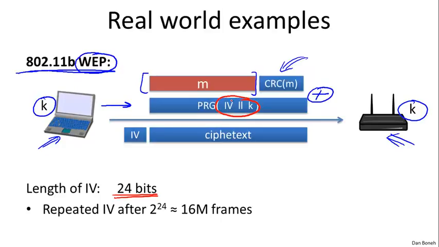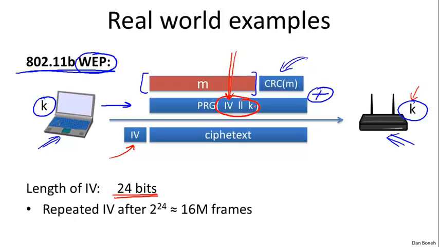The way they changed the key essentially was by prepending this IV to it. You notice this IV changes on every packet, so it increments by 1 on every packet. The IV is then sent in the clear along with the ciphertext. So the recipient knows the key K, he knows what the IV is, he can rederive the PRG of IV concatenated with K, and then decrypt the ciphertext to recover the original message M.